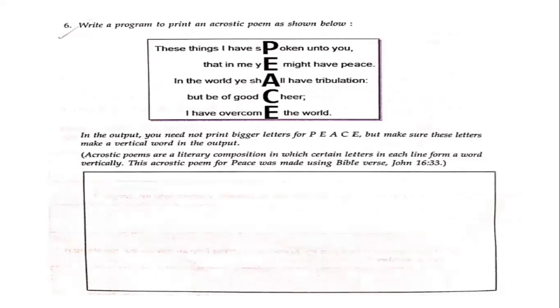Over here, you want to write this poem. It's an acrostic poem. An acrostic poem is basically a poem in which certain letters form a single word when they are written one below the other. This is an acrostic poem for peace. So over here, what you need to do is just print this. You don't need to print these letters as big or bold. You're just going to print this on your screen, but you're going to use tabs and other methods to make sure that the letters P form a single line when you write this poem up.